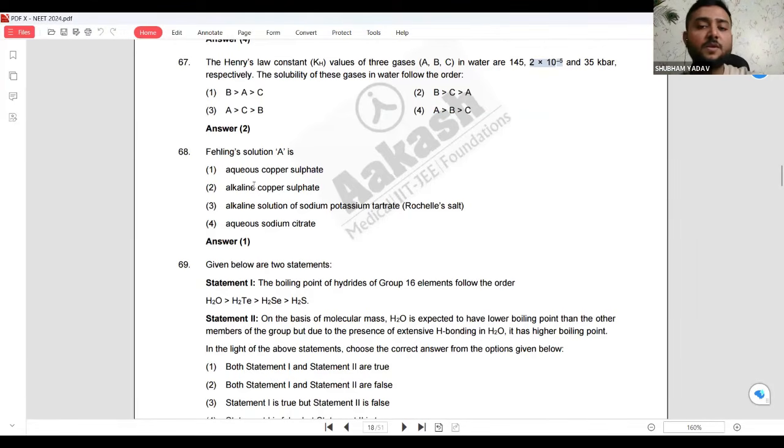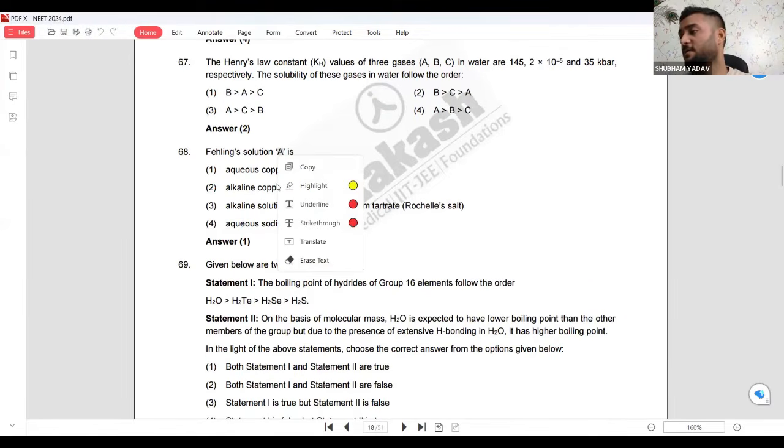Now, Fehling's solution, it is a very important question. I will show you, this must have come in previous years also. The answer is aqueous copper sulfate solution. Now the problem is, if you look carefully, Fehling's solution A has been asked. There is Fehling's solution B also. I hope you know. I'm seeing you on the second screen. Do you know there is Fehling's solution A and Fehling's solution B? What is Fehling's solution B?